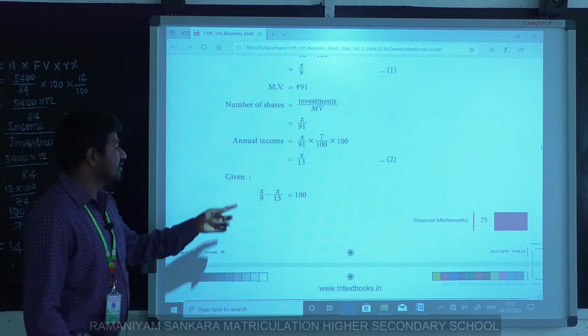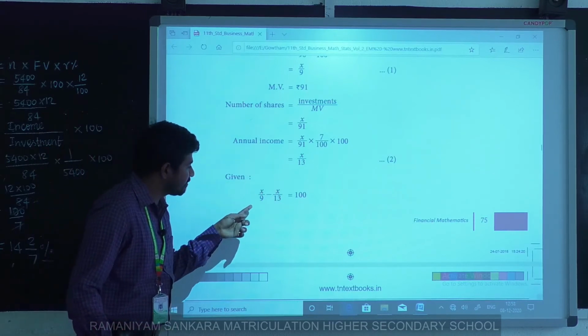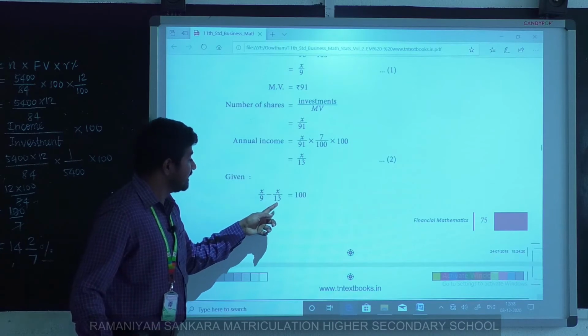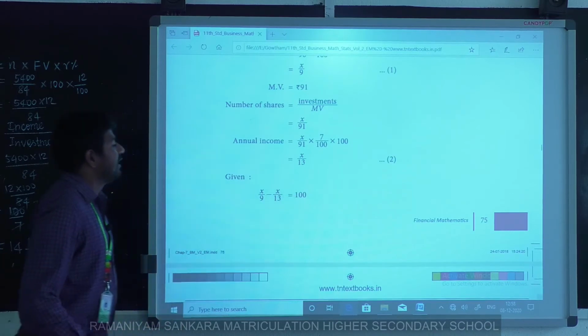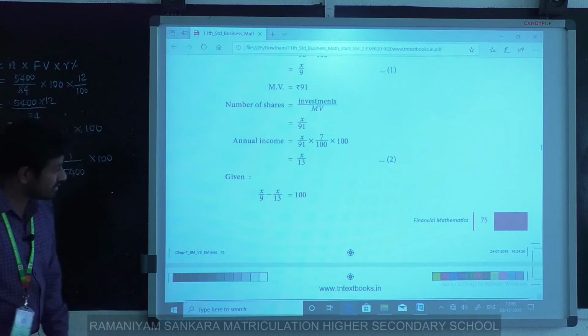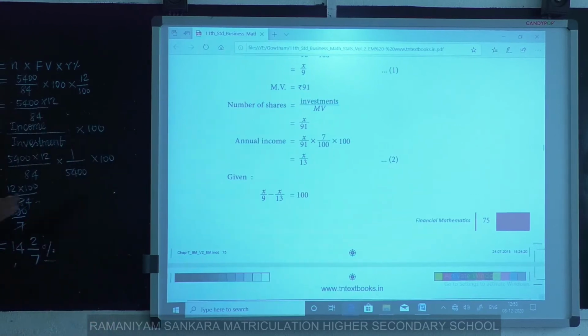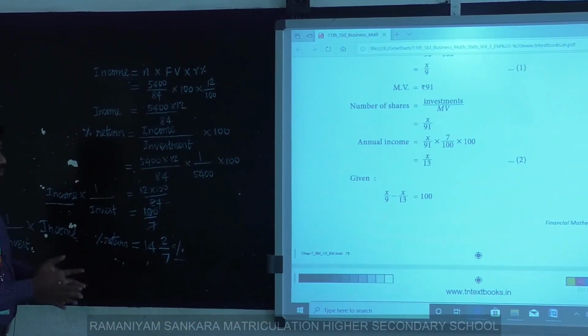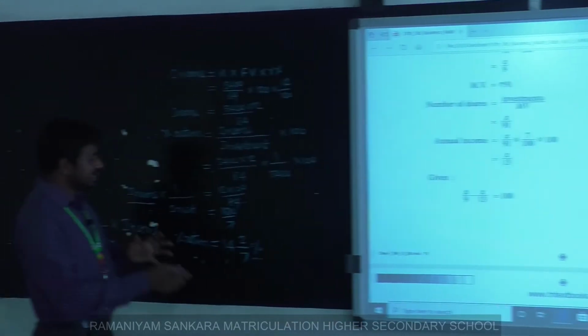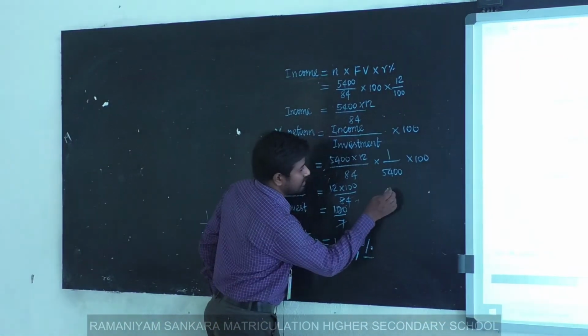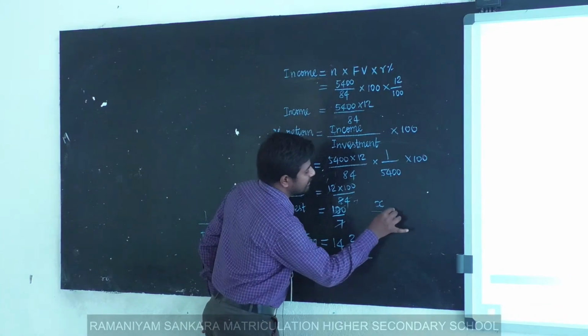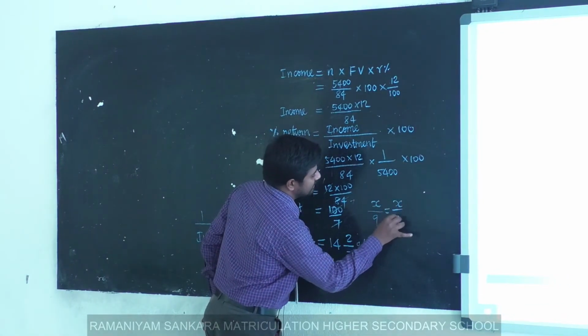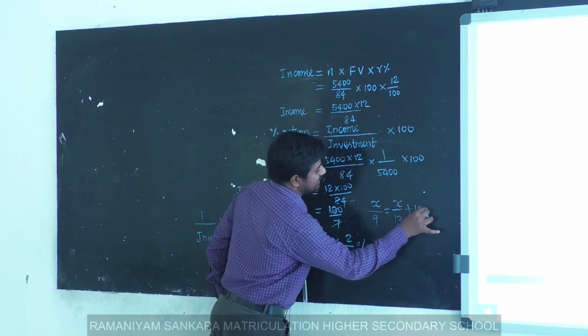So we can write x by 9 minus x by 13 equals 100. Given the context, this means x by 9 equals x by 13 plus 100.